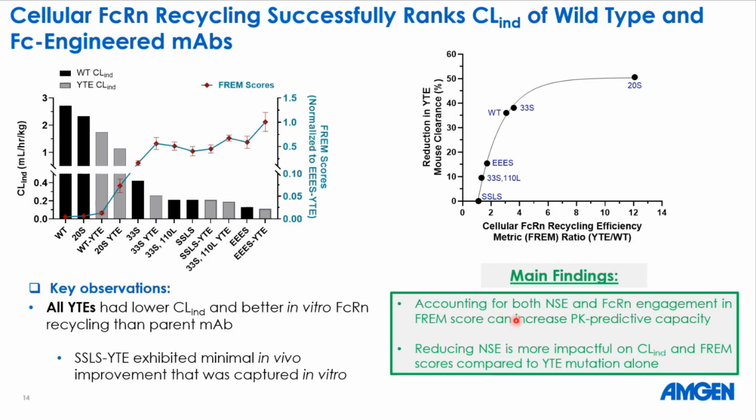So if we account for both non-specific assessment and FcRn engagement in the FRAME scoring, it can increase our PK predictive capacity, and reducing non-specific endocytosis is more impactful on target-independent clearance and FRAME scores compared to the YTE mutation alone.